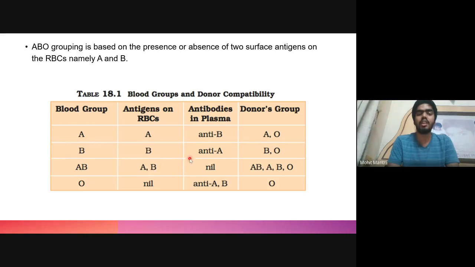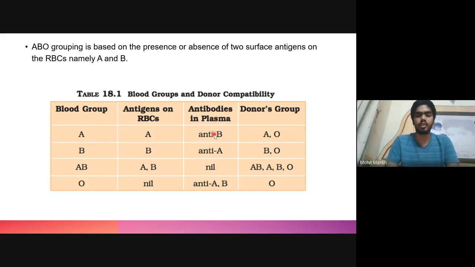And since these antigens are present inside the body, it will not produce antibody against these antigens. And so inside the plasma of such an individual, there will be no antibody against A and B type. If only the A polysaccharide is present on the surface of the RBC, then the blood group is known as A blood group, and such an individual will have antibodies against the B antigen.